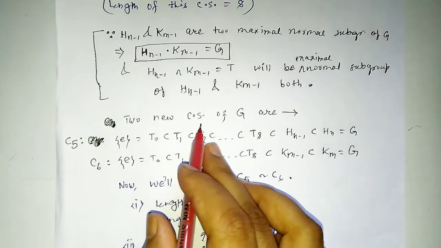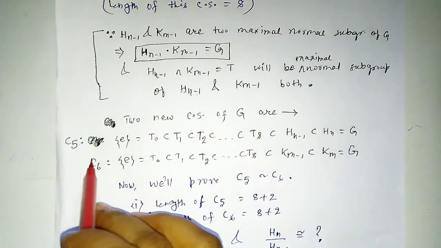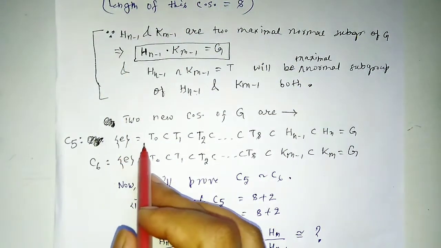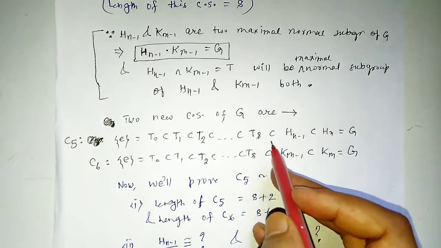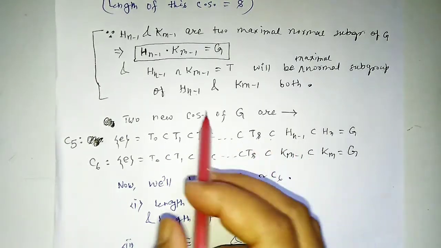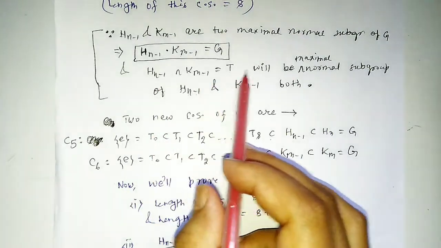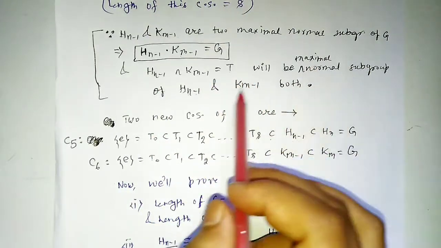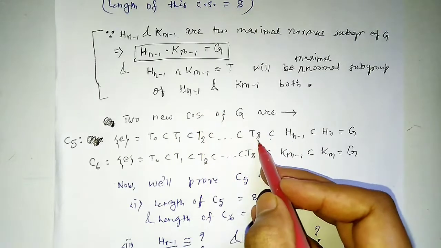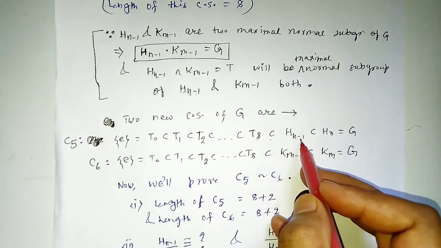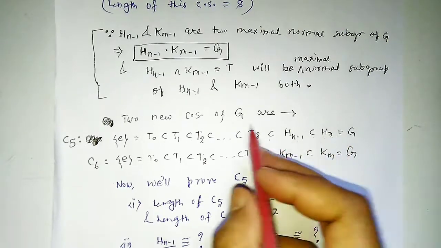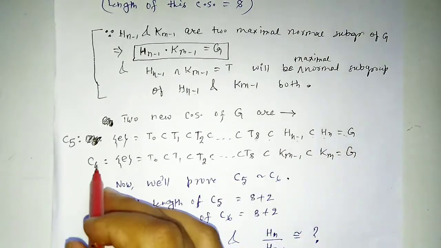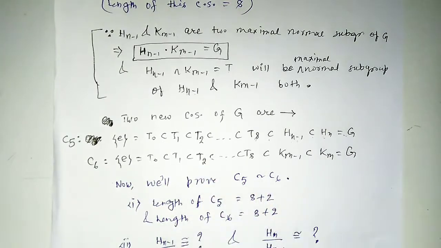Now the two new composition series of G are C5 and C6, including this composition series. C5 is E equal to T0, is a subgroup of T1, is a subgroup of T2, up to Ts, is a subgroup of Hn-1, because here this intersection T is a maximal normal subgroup of Hn-1. So Ts is a maximal normal subgroup of Hn-1, and Hn-1 is a maximal normal subgroup of Hn from C1, which is equal to G, and C6 also is like that.